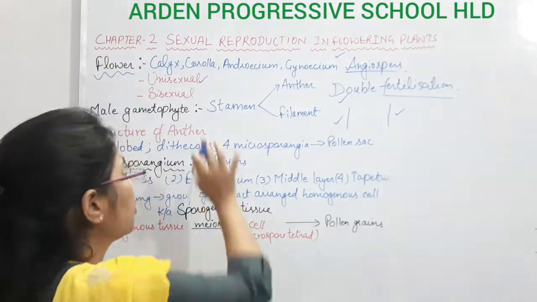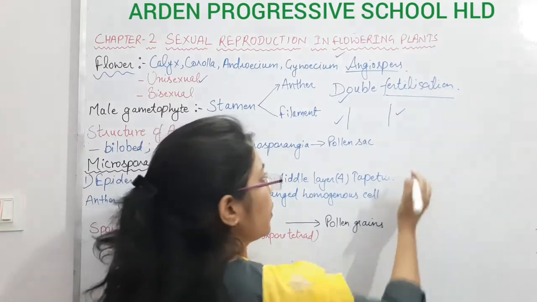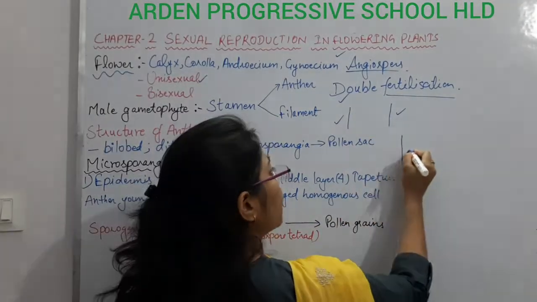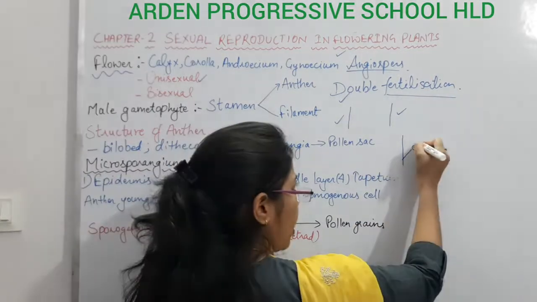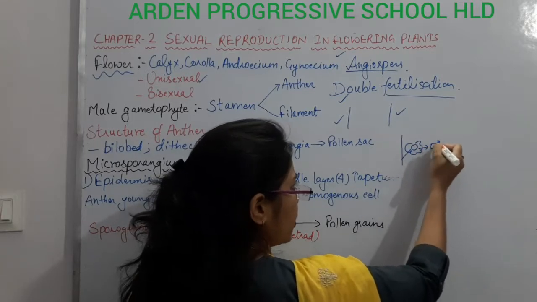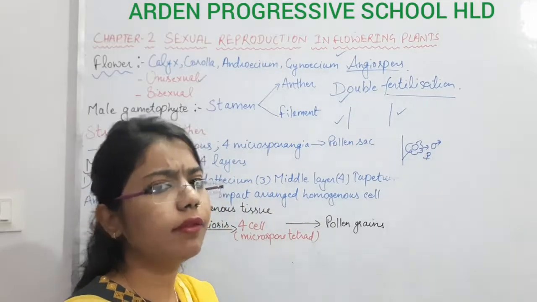This condition is unisexual. There may be another condition, the bisexual: in the same flower there will be a male structure as well as a female structure inside the same flower.